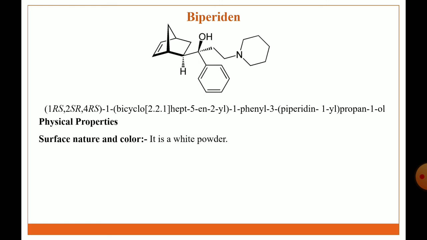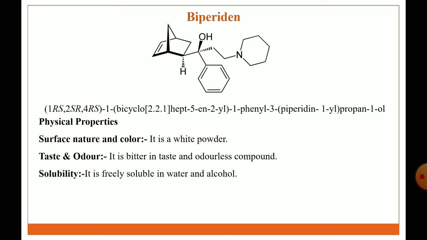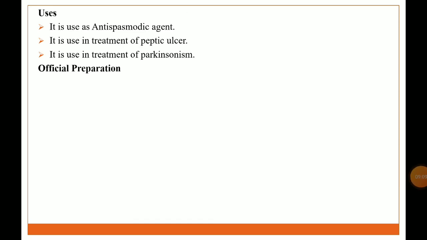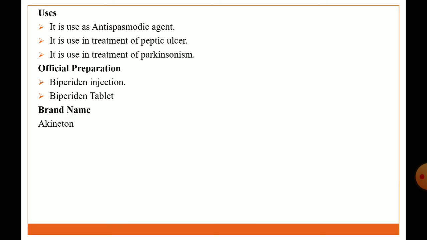Physical properties, nature and color: it is a white crystalline powder. Taste and odor: it is bitter in taste and odorless. Solubility: it is freely soluble in water and alcohol. Storage and stability: it is affected by light and air, hence it should be stored in an airtight, light resistant container. Uses: it is used as an antispasmodic agent, in treatment of peptic ulcer, and in treatment of Parkinson disease. Official preparation: biperiden injection, biperiden tablet, brand name Akineton.